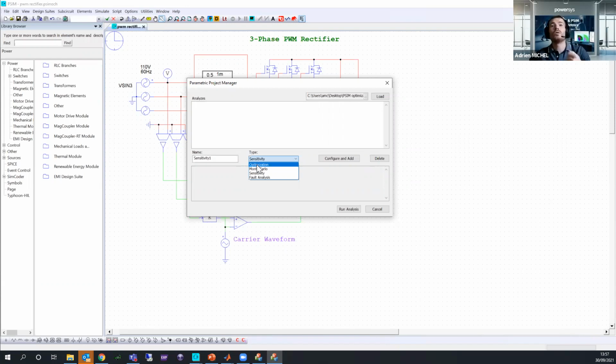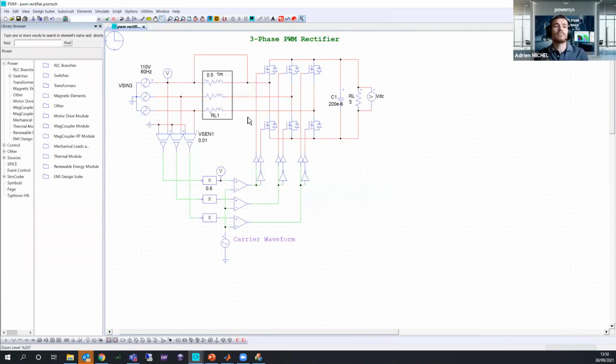So first you can configure a Monte Carlo analysis as I did before. Then you can make a sensitivity, you can make a Monte Carlo, and you can run the analysis. And PSIM will make those simulations step by step in only one single tool. So it's just the combination of all the other tools into only one tool. This is nothing more, but it also can save some time because PSIM will do everything automatically by itself.